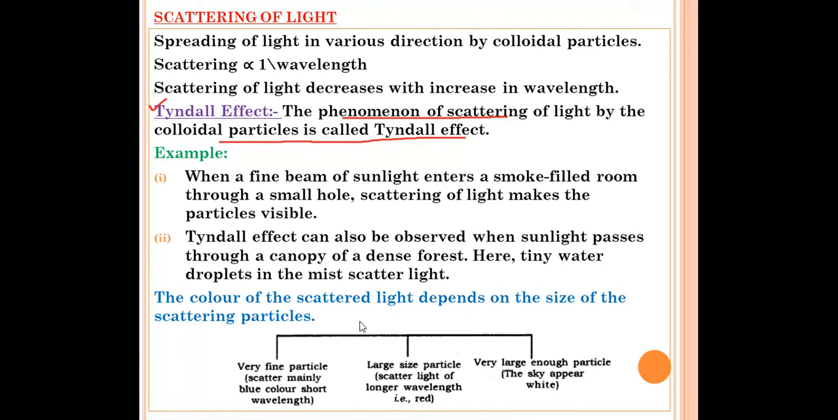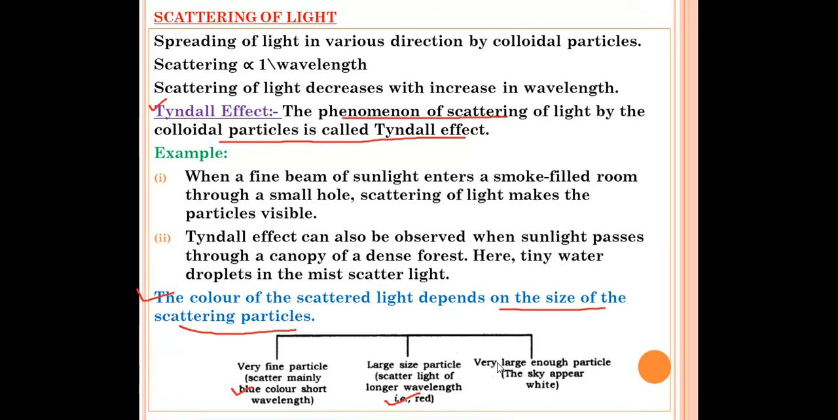So the color of the scattered light depends on the size of the scattering particle. This is also an important point. The light which is scattered, what type of color will it have? It will depend on the size of the scattering particles. First of all, if the particles are very fine, they scatter mainly blue color, short wavelength light. If the size of the particles is very fine, then which color will be scattered? Blue color will be scattered. If the particles are very large in size, then which color of light will be scattered? Red color, whose wavelength is larger or longer.